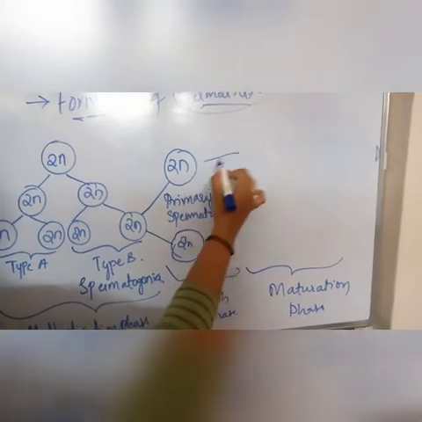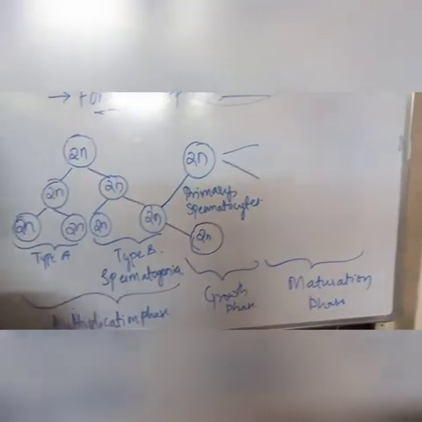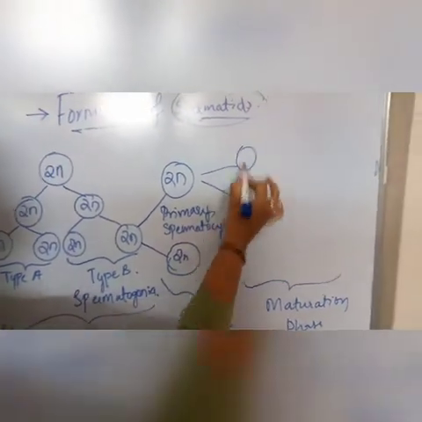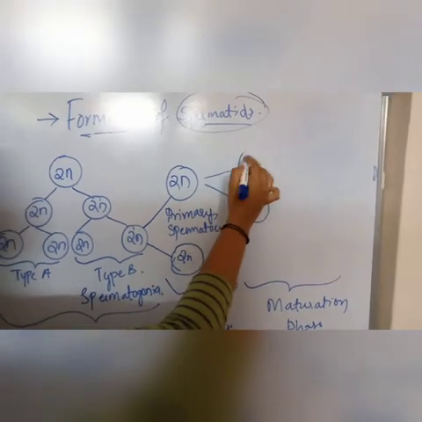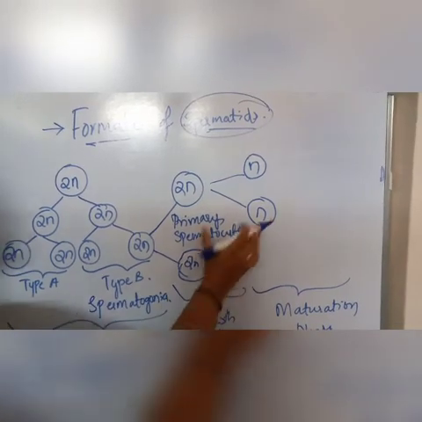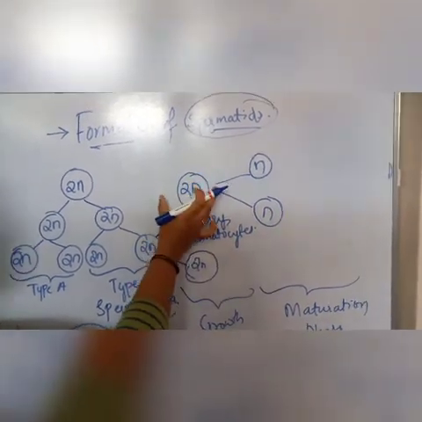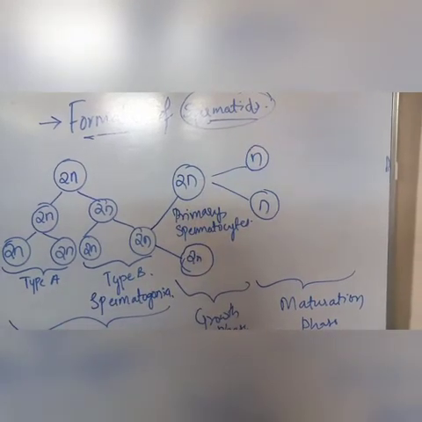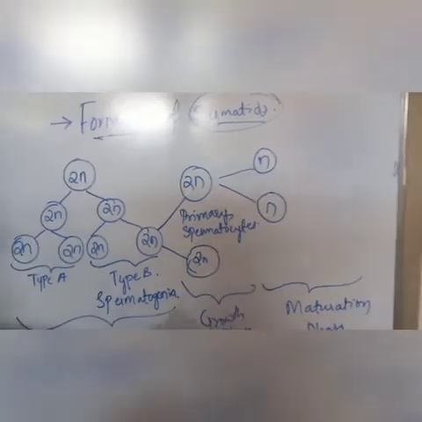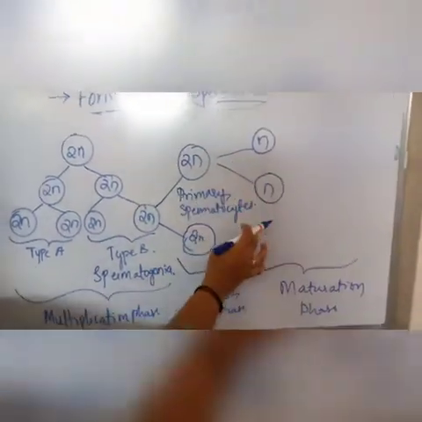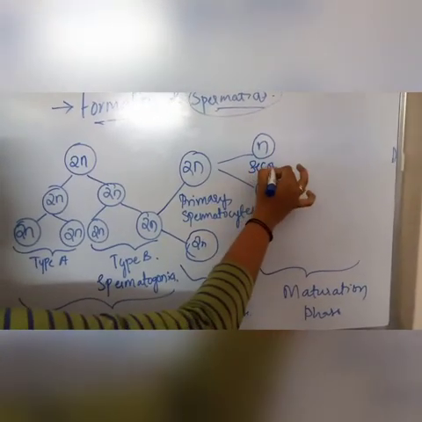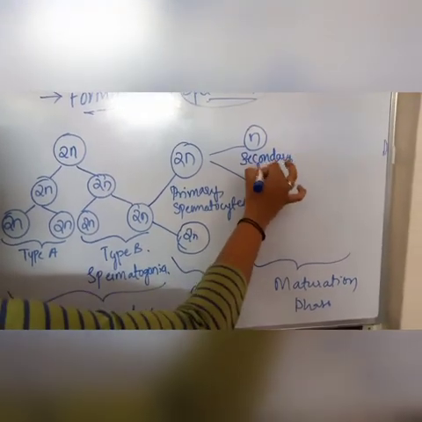Here the primary spermatocytes undergo the meiotic division. Meiosis, you might know the definition of meiosis. Meiosis is the reductional division where the 2n number is reduced to half number, that is n number of chromosomes are present in the next phase. Okay, these resulting cells are known as the secondary spermatocytes.